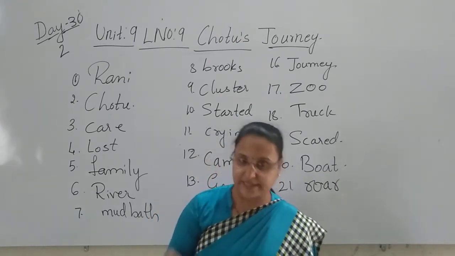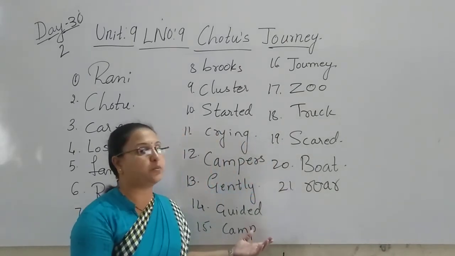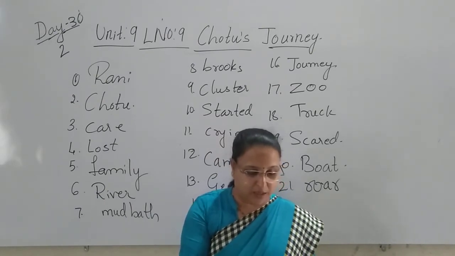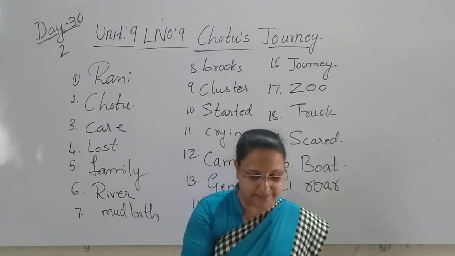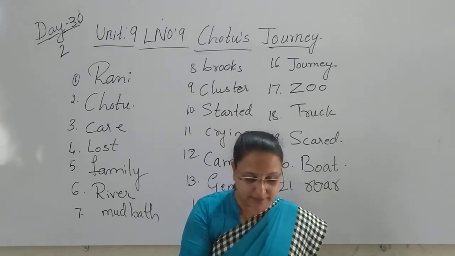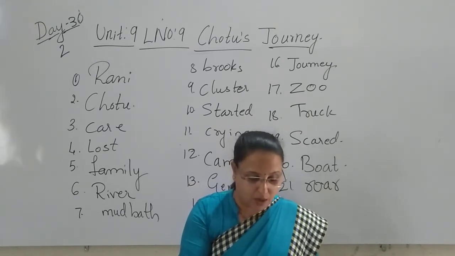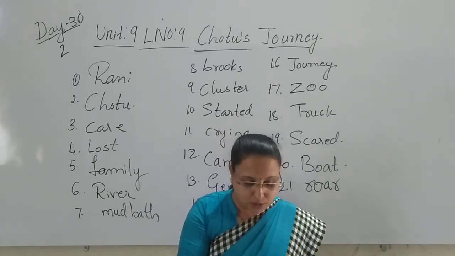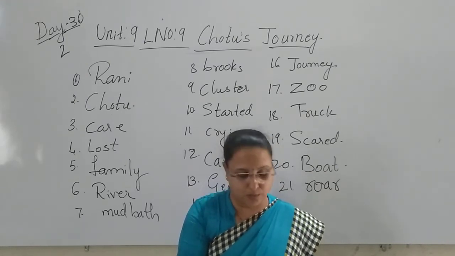So once I will read this lesson, children, you keep the finger and underline all the words written on the board, children. Yes. One day a baby elephant was born in a forest. He was really tiny. His mother Rani named him Chotu. Chotu was very small. All his brothers and sisters, uncles and aunts took good care of him. They all made sure that he was never left alone.